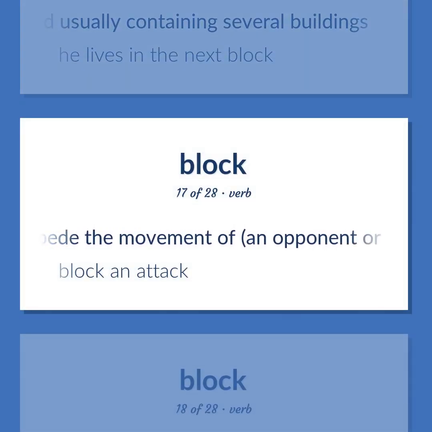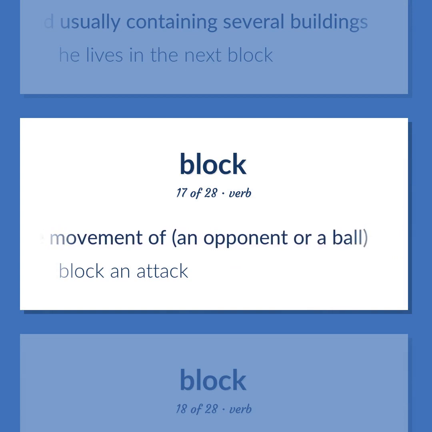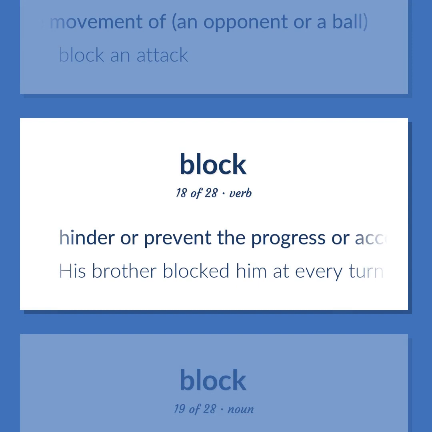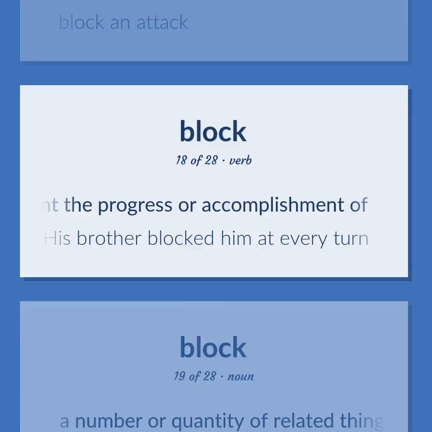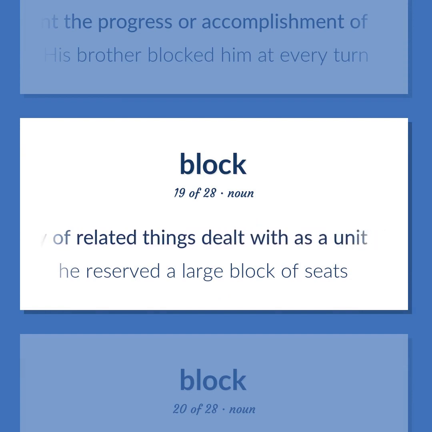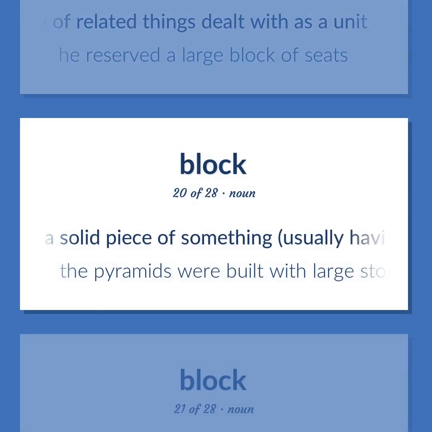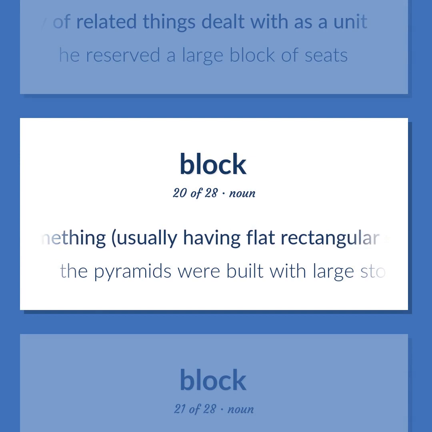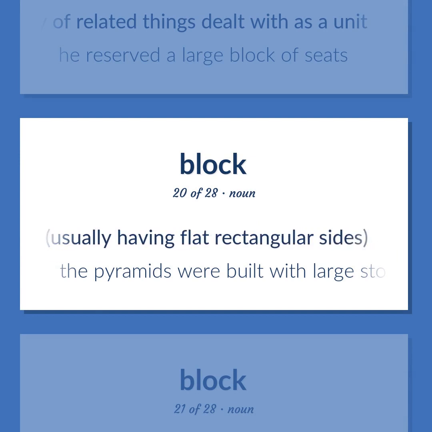Impede the movement of an opponent or a ball. Block an attack. Hinder or prevent the progress or accomplishment of. His brother blocked him at every turn. A number or quantity of related things dealt with as a unit. He reserved a large block of seats. A solid piece of something, usually having flat rectangular sides. The pyramids were built with large stone blocks.